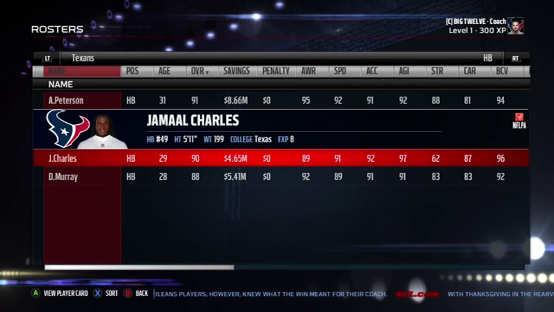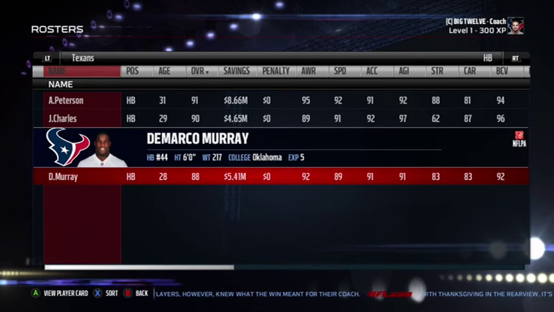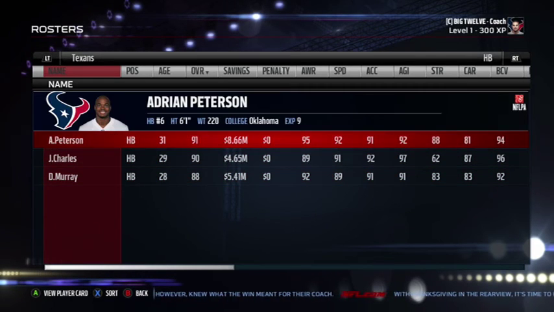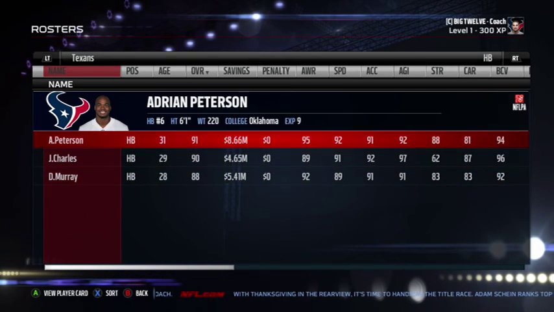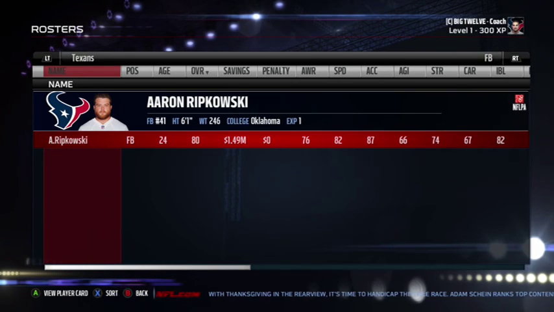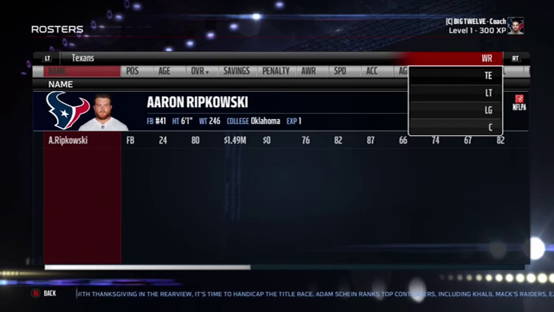Running backs, Adrian Peterson, Jamaal Charles, and DeMarco Murray. Oklahoma produced some good running backs a couple years ago with Peterson and DeMarco Murray. I also could have got Darren Sproles and Charles Sims from the Bucs, but I only run 3 running backs, so I'm just going to run with these guys. Fullback, Aaron Ripkowski, plays for the Packers, I believe, went to Oklahoma. I also could have got Will Johnson from the Giants. I think he went to West Virginia.